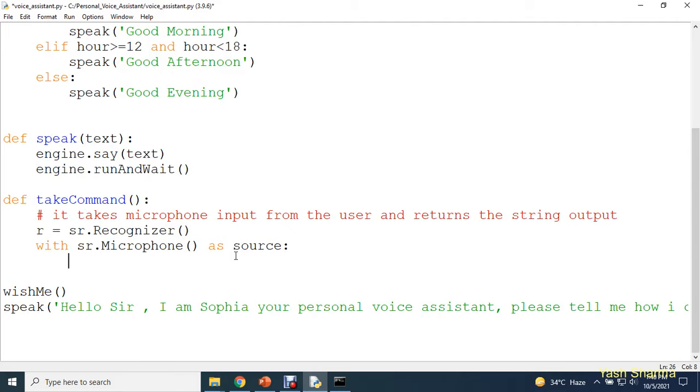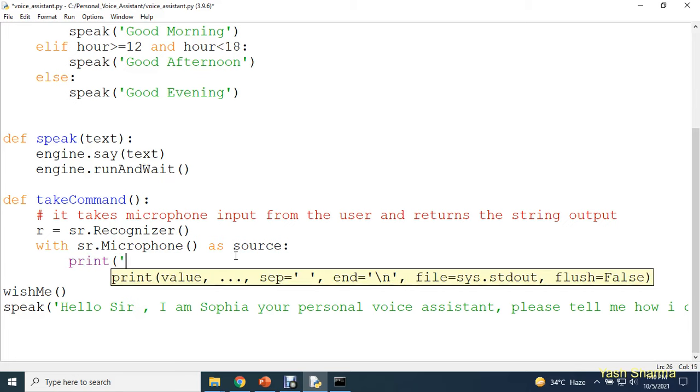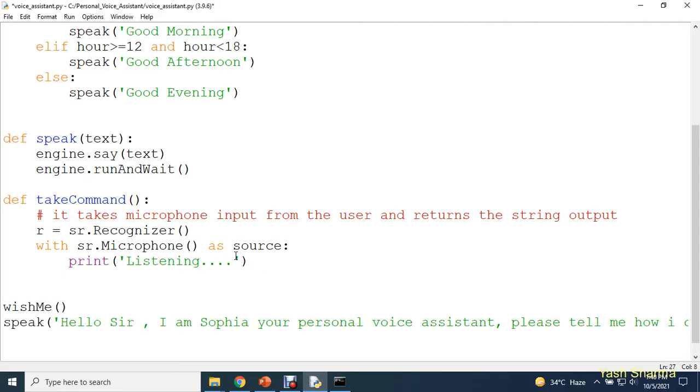So with sr.Microphone as source, first of all it is going to print "I'm listening". This message will be printed to show that Sophia is now in a listening mood, and then we need to wait for 1 second. So here we can put some threshold: r.pause_threshold = 1.